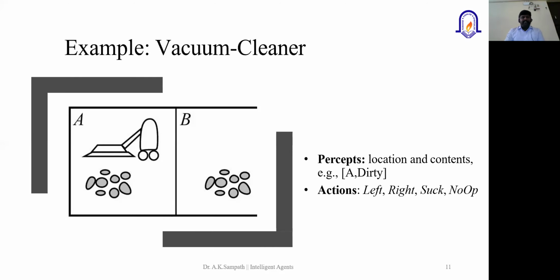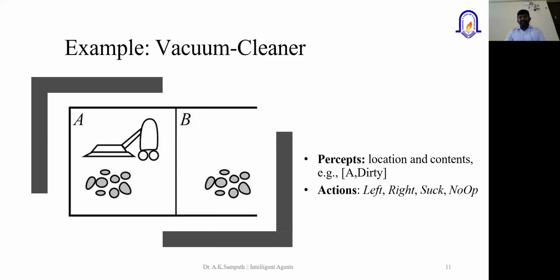Next, I'll quickly explain with the vacuum cleaner. I think this is the part I covered when I was conducting the practical of PAS, problem identification of your artificial intelligence problem statement. In that part, I have covered PAS, and I'll quickly give a glance at it. When you talk about a vacuum cleaner example,